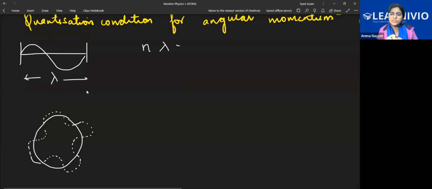Can somebody tell, if you turn it in the form of a circle, what will the length be equal to? 2 pi r. The length L is there, converting it into a circle, so yes, 2 pi r. So here also n lambda is the entire length of the wave. I've converted it into a circle, so this is 2 pi r.